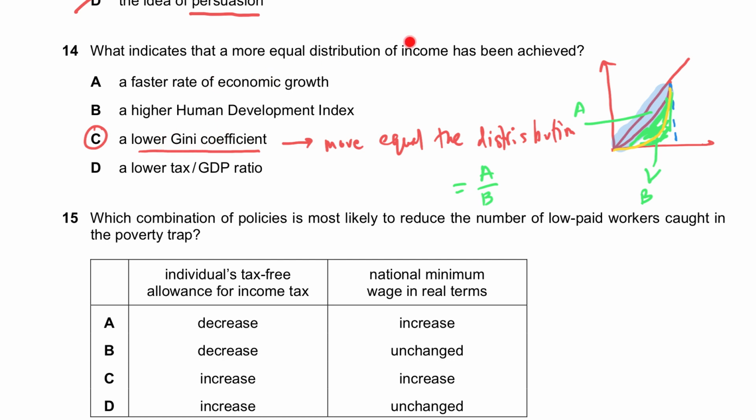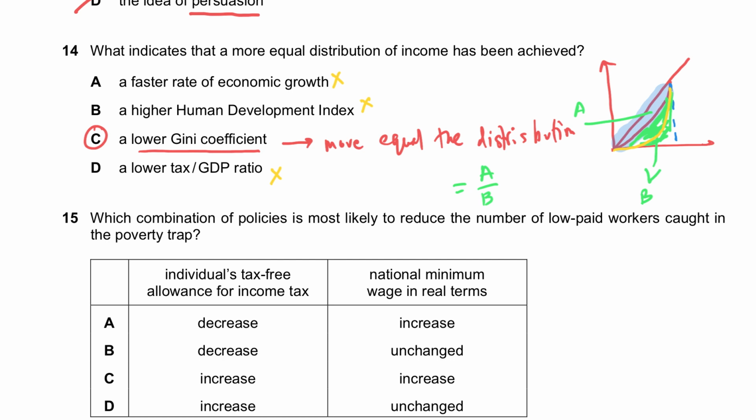So what indicates that a more equal distribution of income has been achieved? A lower Gini. Economic growth actually leads to more unequal distribution. Higher human development index may not be directly telling us distribution of income as compared to Gini coefficient, which actually tells us distribution of income as compared to our population. Lower tax to GDP ratio again isn't a distribution measure. C is a direct distribution measure. So that's why lower Gini coefficient is the right answer.